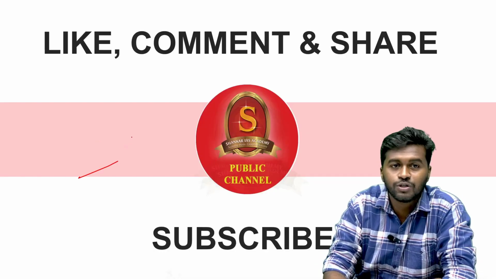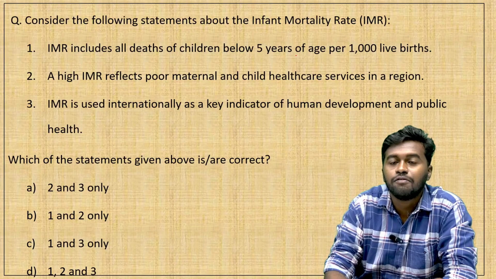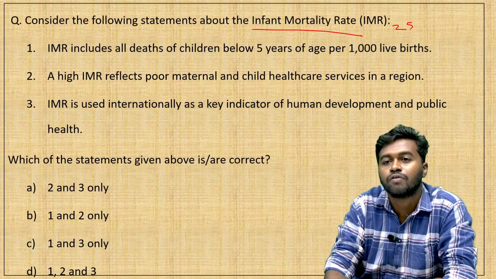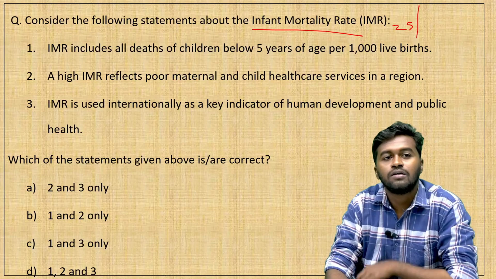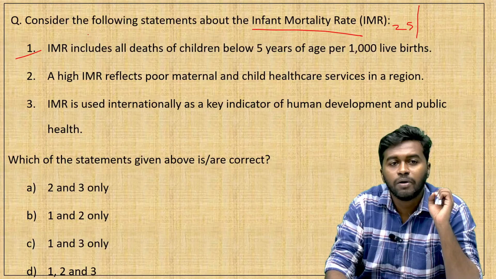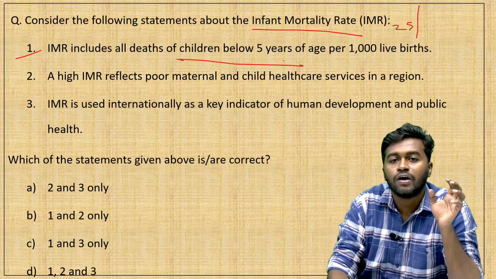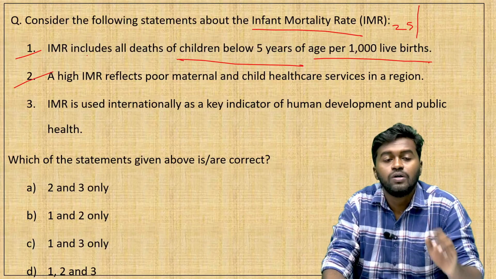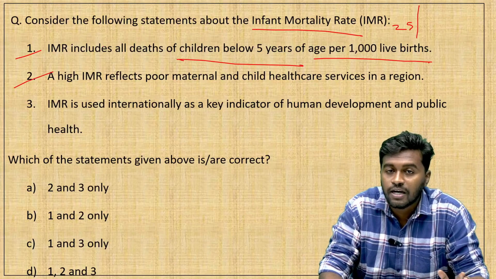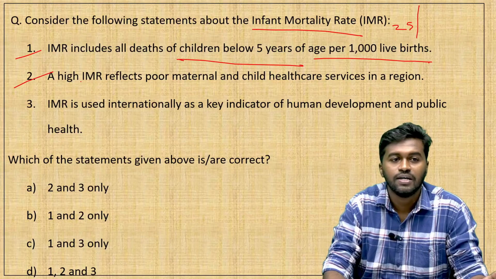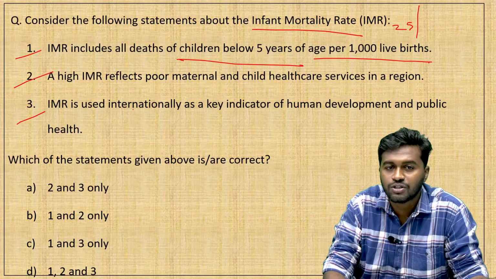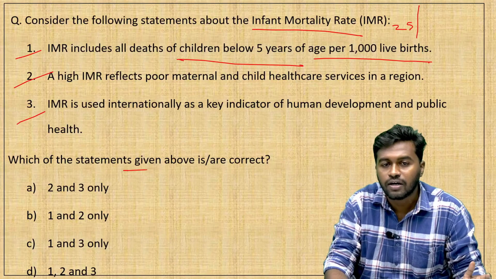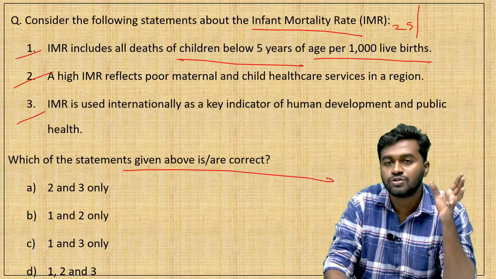So moving to the first question. The question is regarding the infant mortality rate. We know that India successfully reduced the infant mortality rate to 25 per 1000 live births. The first statement is: IMR includes all deaths of children below 5 years of age per 1000 live births. Statement 2: a high IMR reflects poor maternal and child healthcare services in a region. And statement 3: IMR is used internationally as a key indicator of human development and public health. They are asking for the correct statements. Which of the above statements is or are correct?